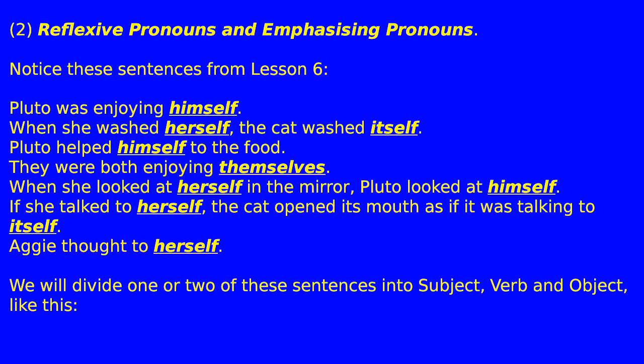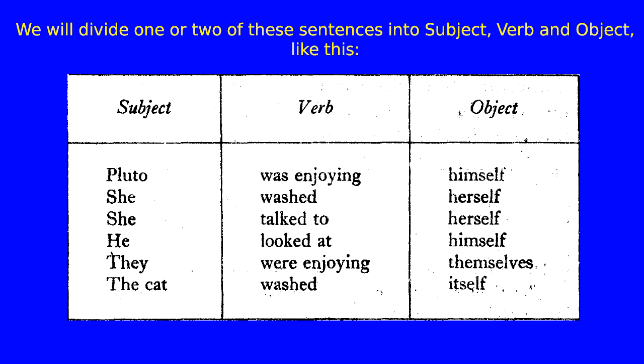Aggie thought to herself. We will divide one or two of these sentences into subject, verb and object, like this. Subject, verb, object. Pluto was enjoying himself.